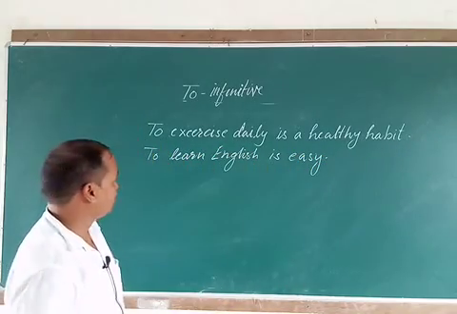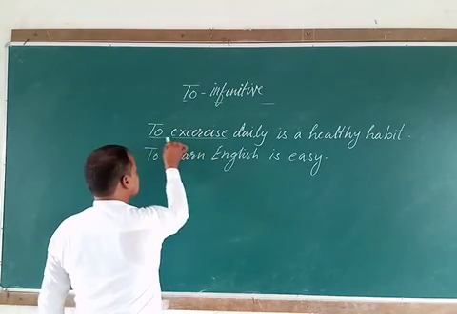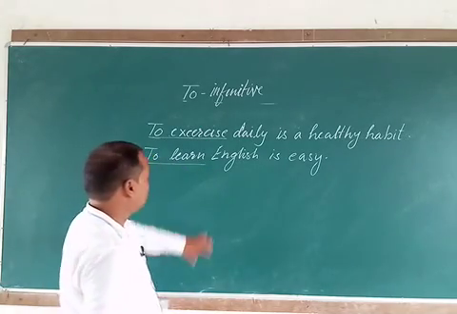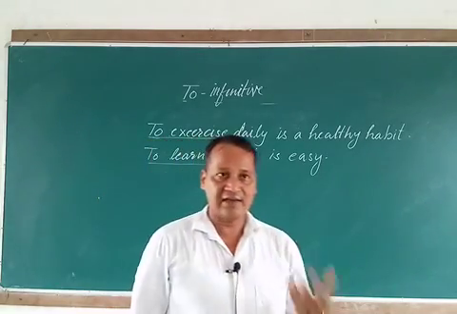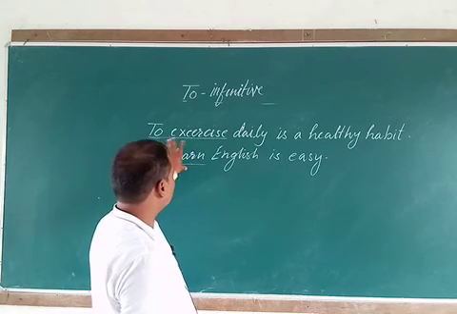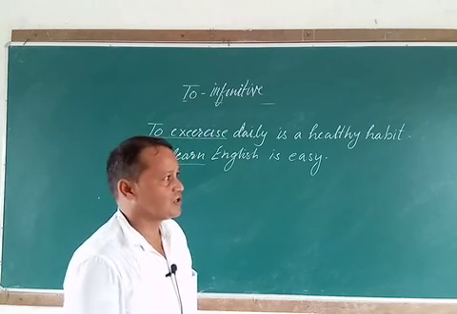Now see in the examples, to exercise is infinitive and to learn is also infinitive. So these are infinitives and they are functioning as subject in the sentence. Like noun, they are working in this sentence at the place of subject.